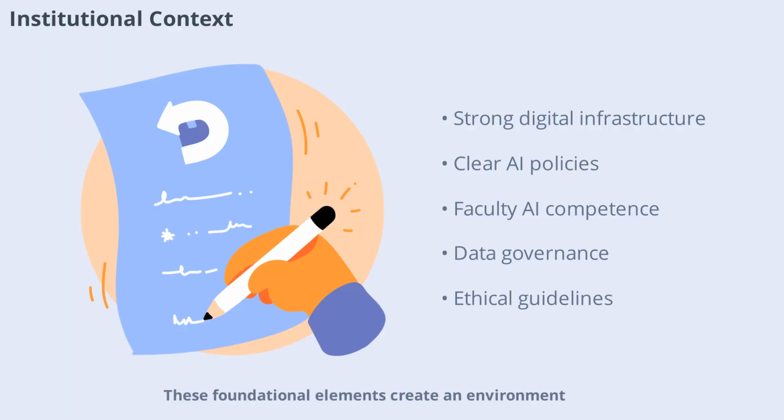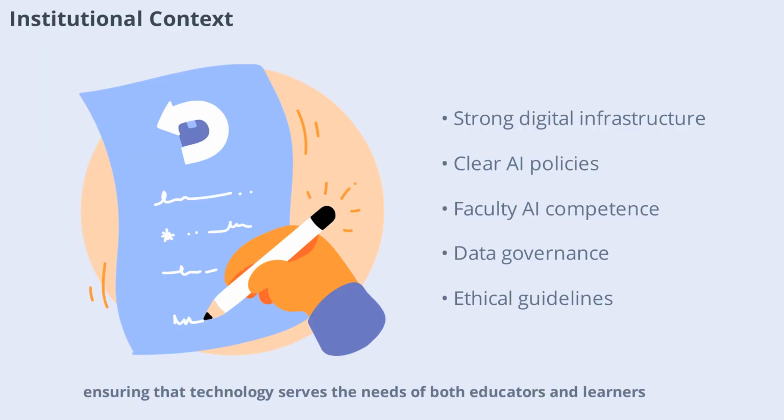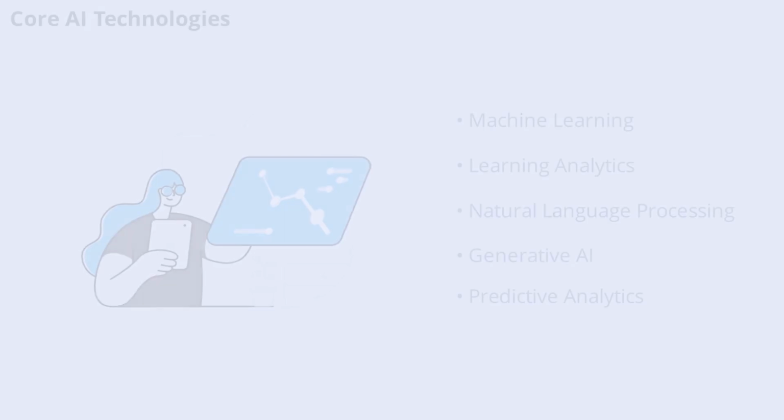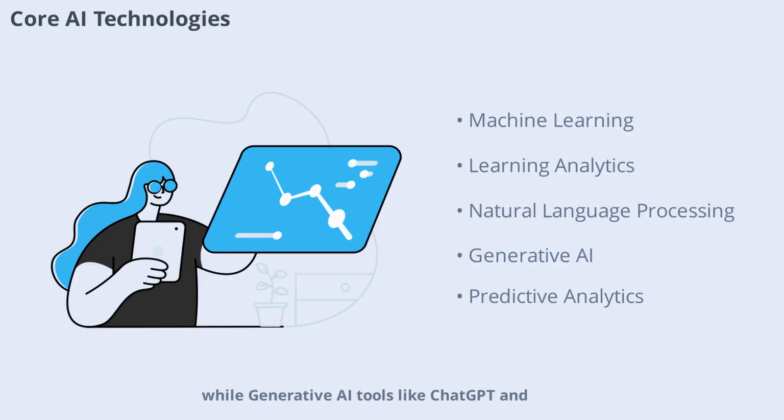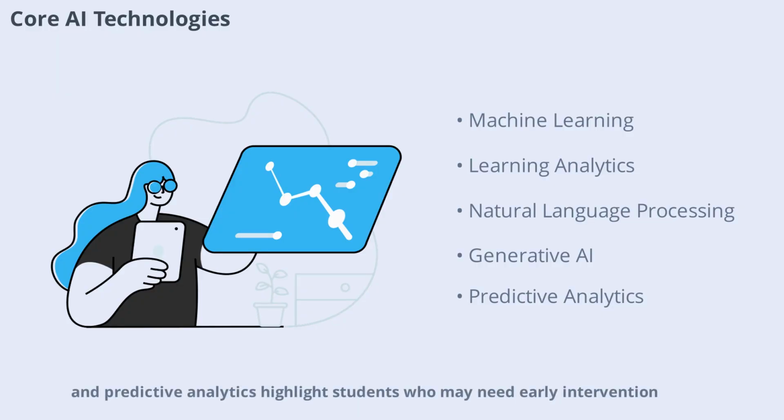These foundational elements create an environment where AI can truly enhance educational experiences, ensuring that technology serves the needs of both educators and learners. The heart of AI integration in Moodle are several advanced technologies. Machine learning helps identify learning patterns and predict student performance. Learning analytics transforms educational data into actionable insights. Natural language processing powers intelligent feedback and text analysis, while generative AI tools like ChatGPT and Copilot assist with content creation and personalized support. Intelligent tutoring systems provide ongoing academic help, and predictive analytics highlights students who may need early intervention. Together, these technologies form the backbone of an intelligent Moodle environment.